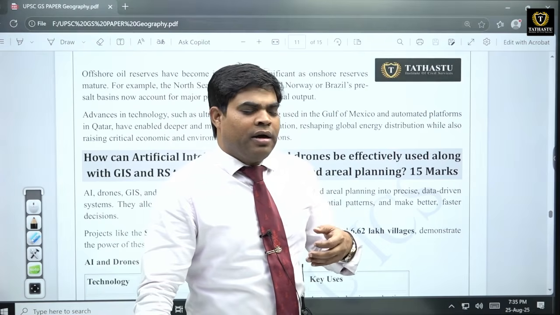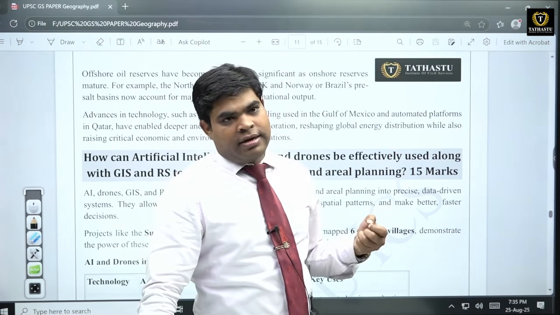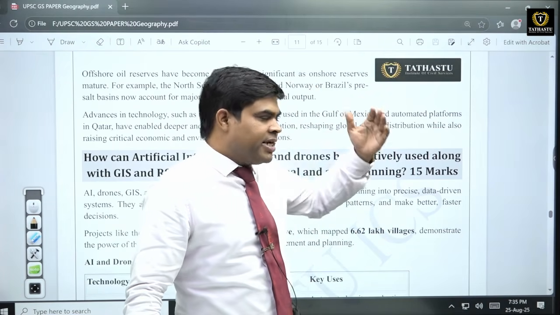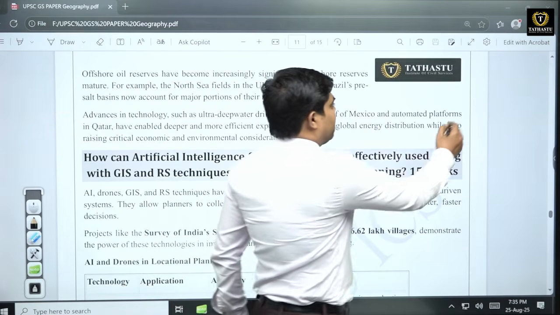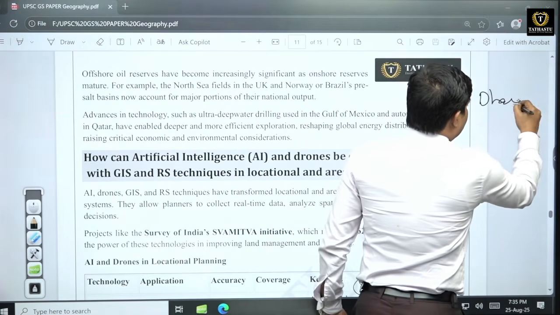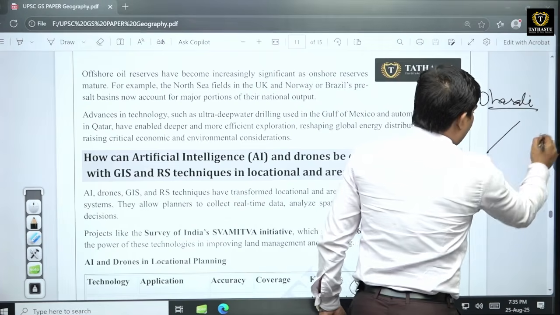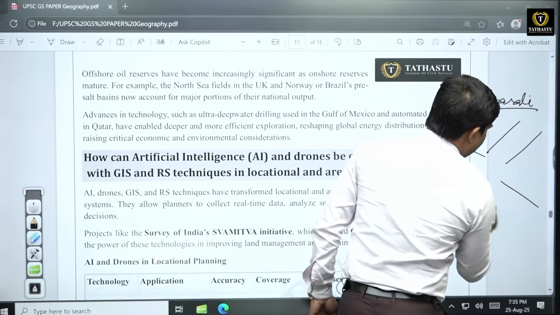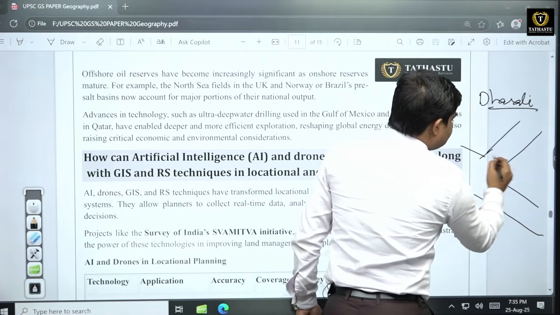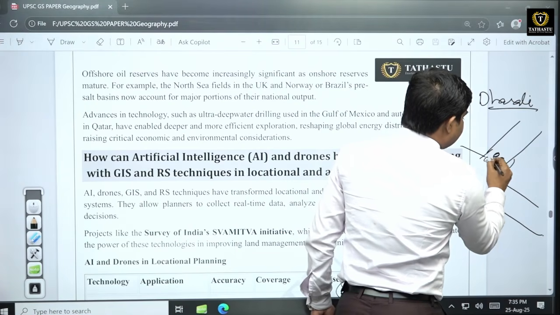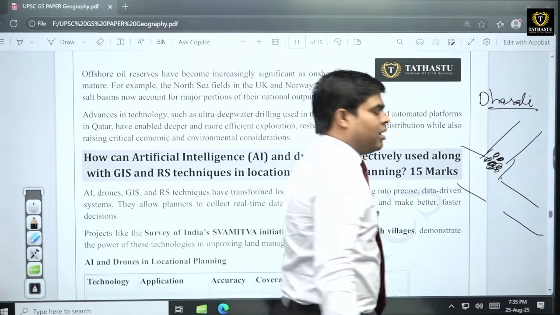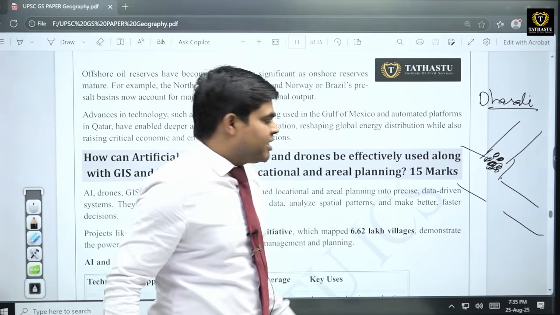How? For example, suppose there is some kind of water increase, right? Recently we have seen the Dharali incident in Uttarakhand. Dharali is a place where one river was meeting the river Bhagirathi, and at this meeting point, various residential structures were constructed inside the flood zone.